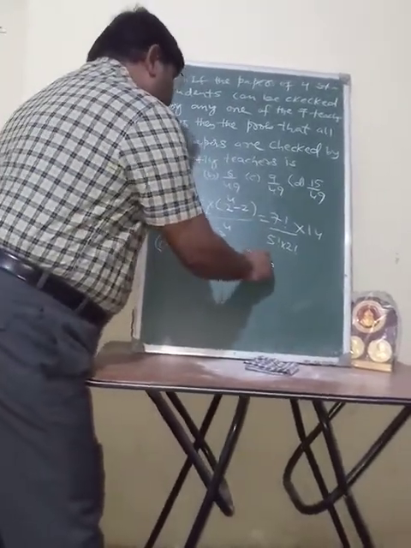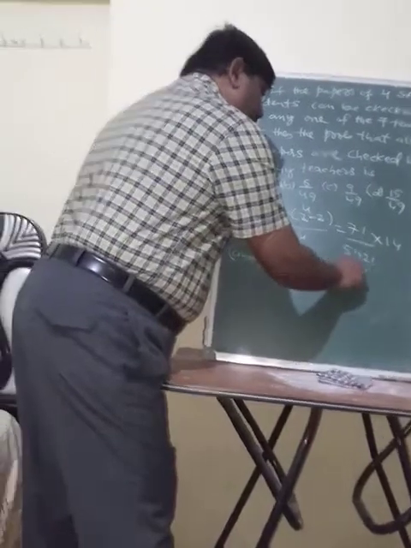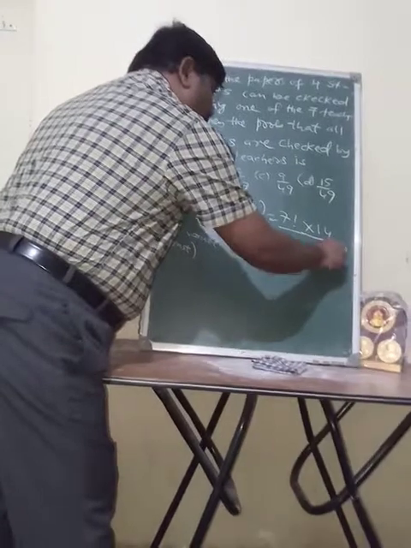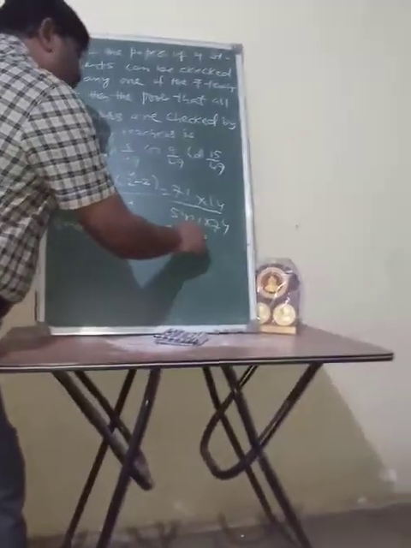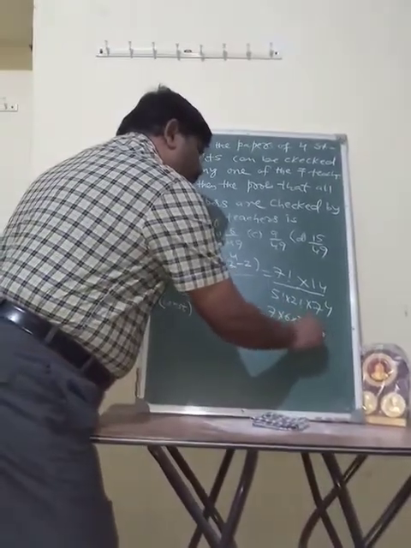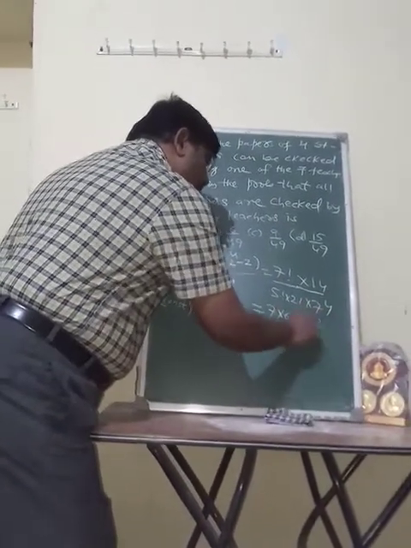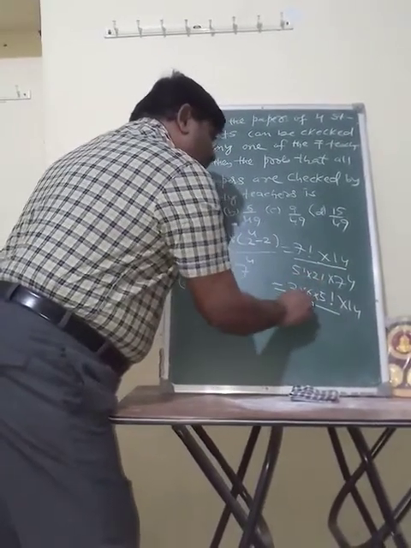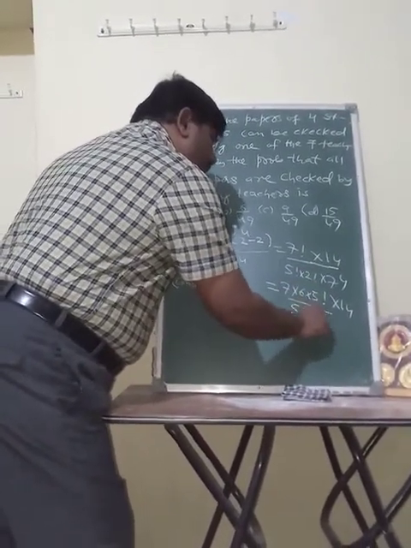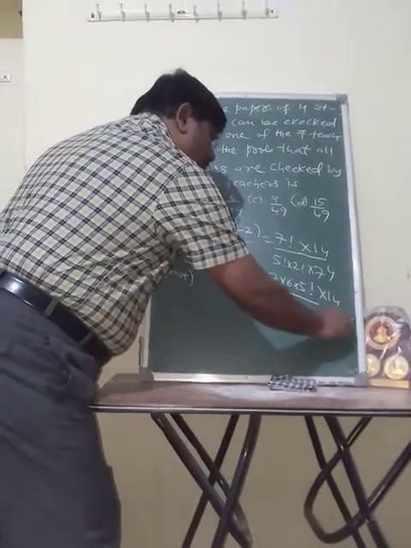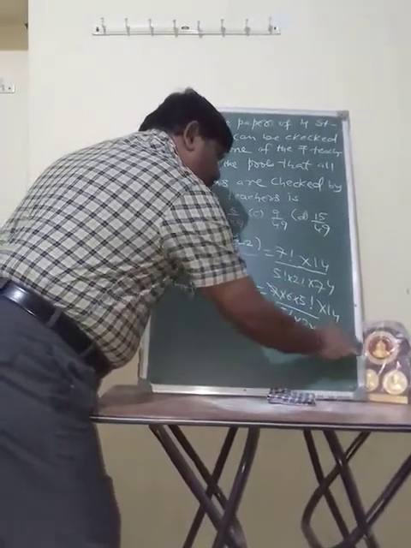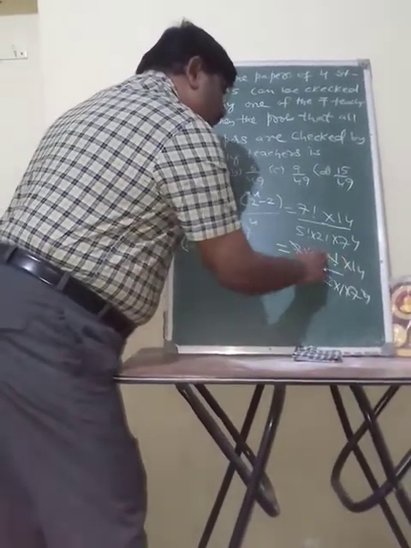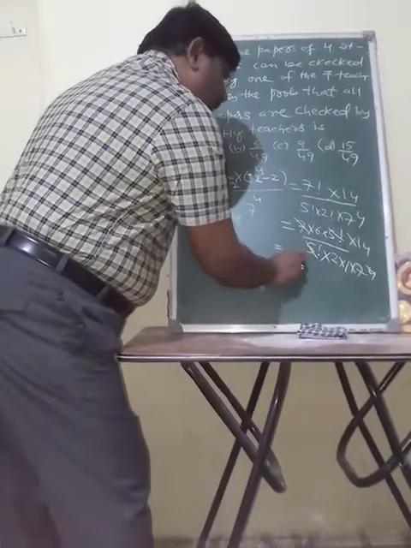That's equal to 7 factorial, which is 7 into 6 into 5 factorial, divided by 7 raised to 4, times 14. 5 factorial into 2 factorial is 2 into 1. One 7 gets cancelled and 5 factorial gets cancelled. It is 14 sixes are 84.